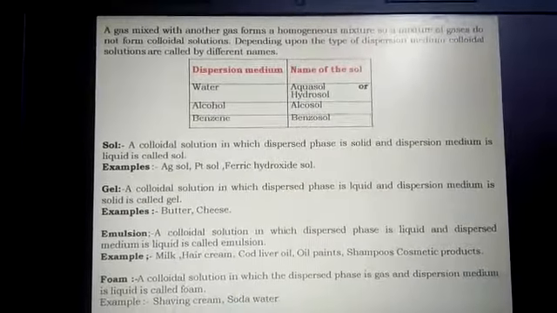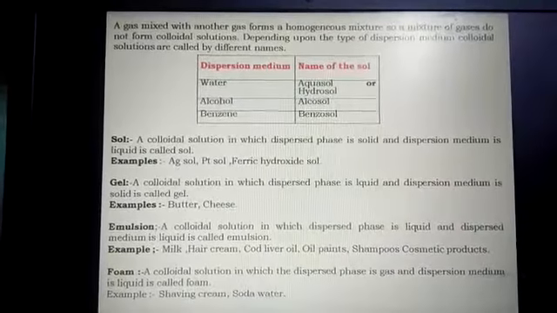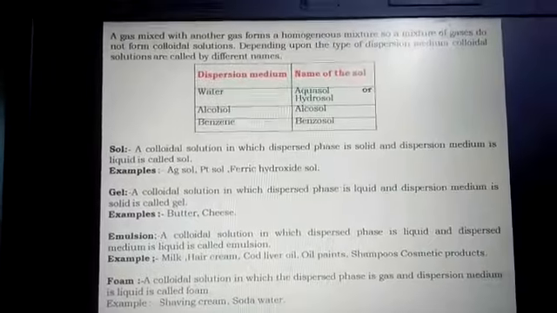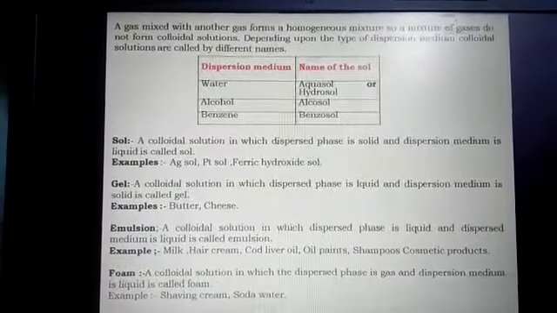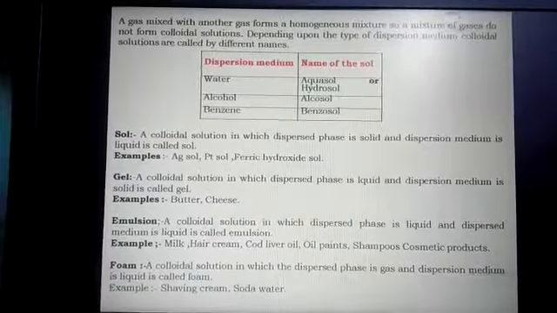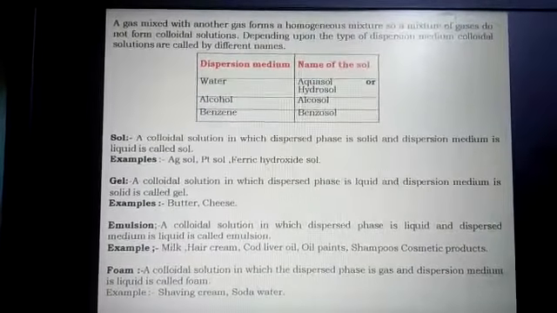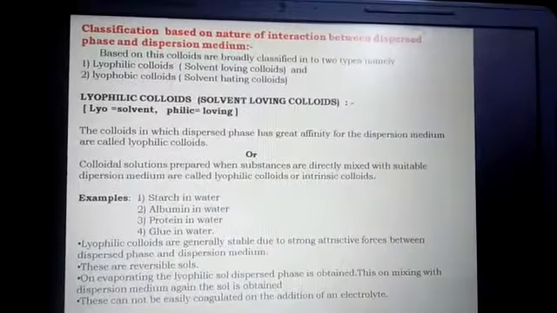If the dispersion medium is water, it is called aquasol or hydrosol. If the dispersion medium is alcohol, the colloidal solution is called alcosol. If the dispersion medium is benzene, we call it benzosol.